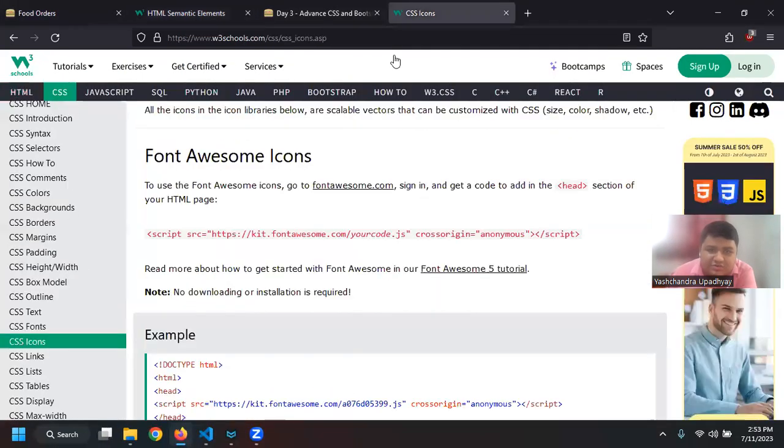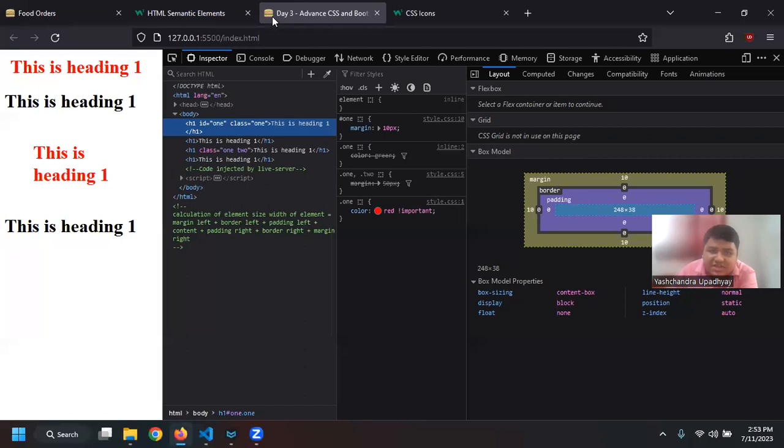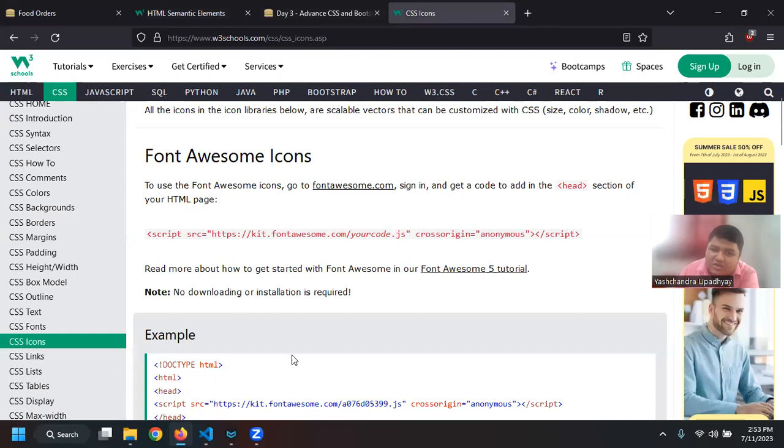So next up we have CSS icons. As I said, for icons, like I have this day 3 and then I have this burger, right? That is basically an icon. Icons are basically small in size. It is like 16 by 16 pixels, or let us say 42 by 42 pixels, 48 by 48 pixels, instead of having 400 by 400 pixels, which is what most images are like. So you can use icons.